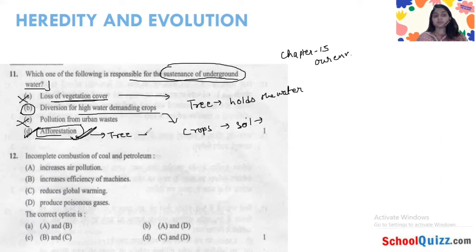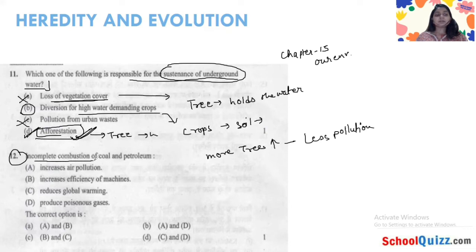Tree holds the water, and the more trees grow, or the more trees increase, the less pollution will happen, and the sustenance of underground water is also done. Now let's move to the next question.